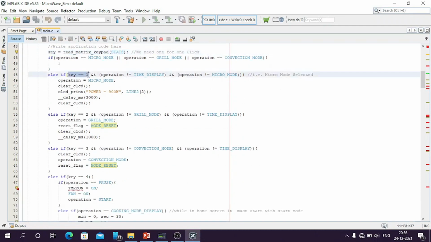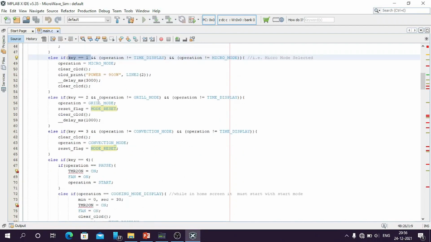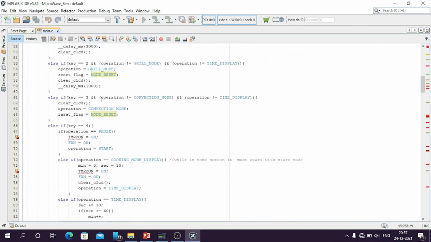If the key press is 1, then the mode is set to micro mode and the power 900 watts is displayed to the user. After 3 seconds of delay, the screen is cleared. If the key press is 2, then the grill mode is selected. If key press is 3, then the convection mode is selected. If the key press is 4, then it has to check the current operating mode.